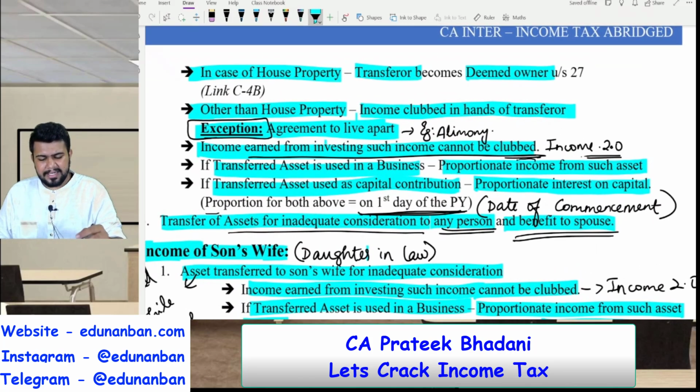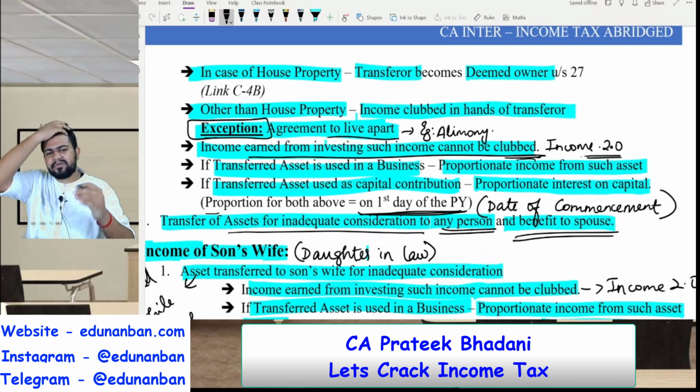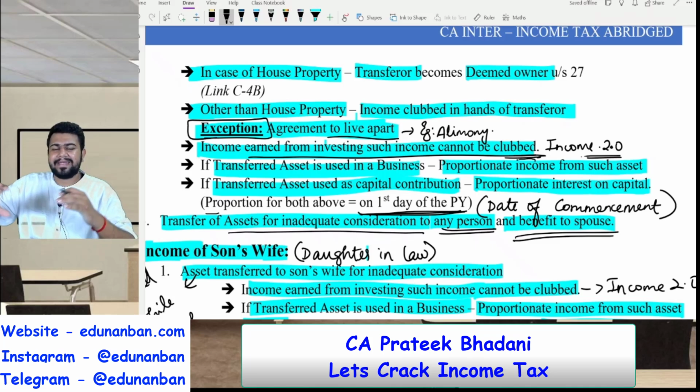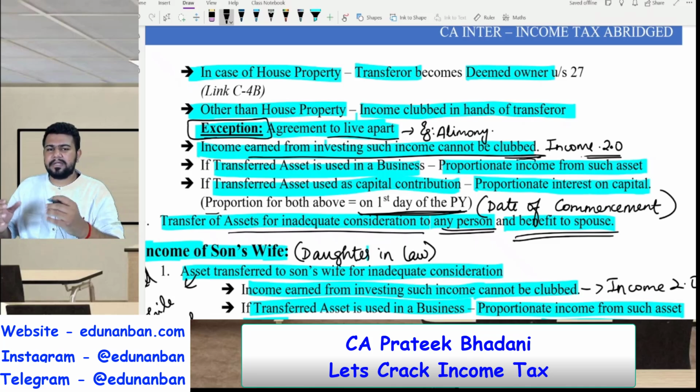The exception is agreement to live apart. I told you that if any assets are transferred in an agreement to live apart, so for example, me and my wife are getting separated and I am giving the property to my wife without or for inadequate consideration, as alimony or otherwise, then this clubbing provision will not apply.